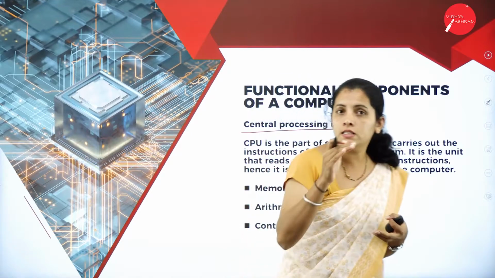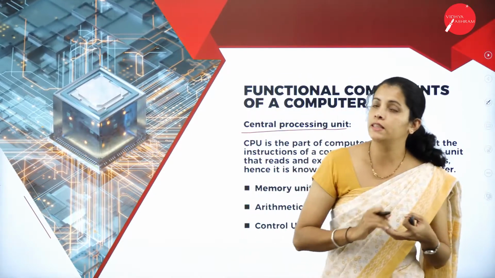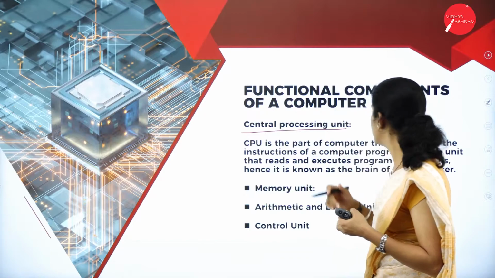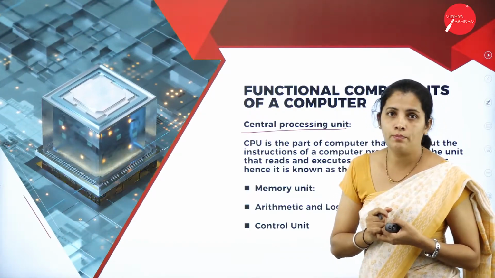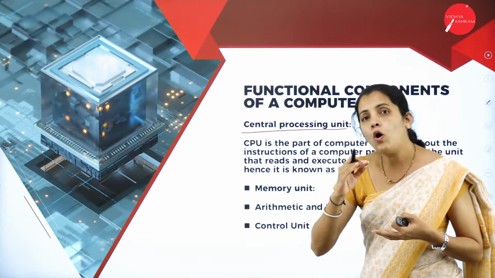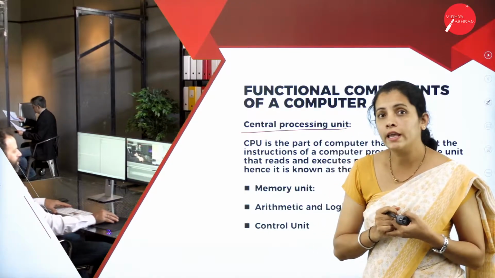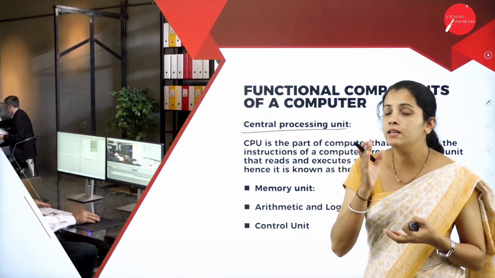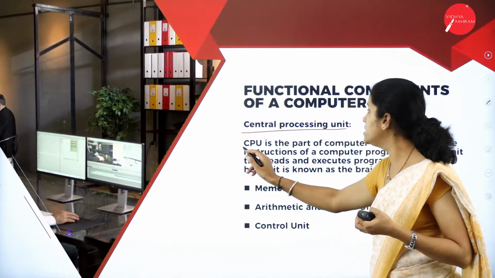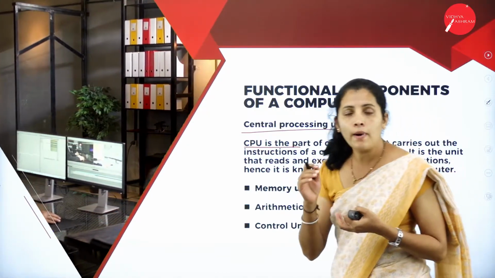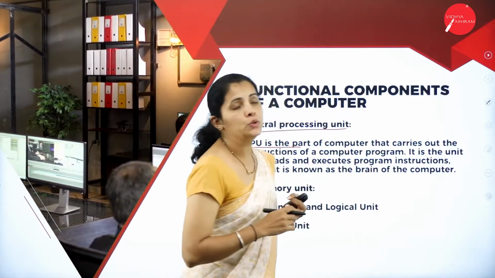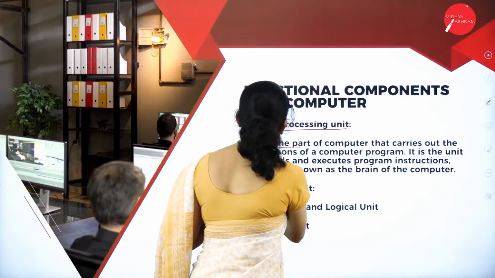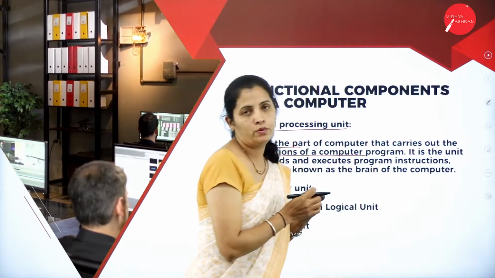So what is CPU? CPU is nothing but the central processing unit, and this is the heart of the computer system. That means all the operations are carried out by the central processing unit. So CPU is the part of computer system, and it carries out the instructions of a computer program.